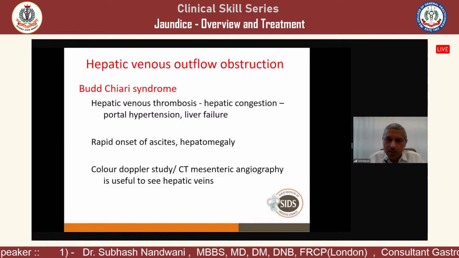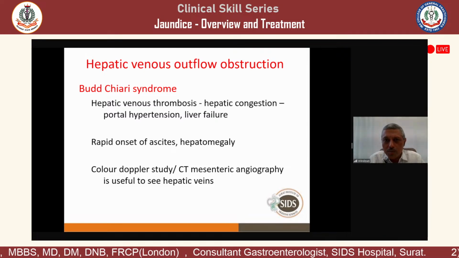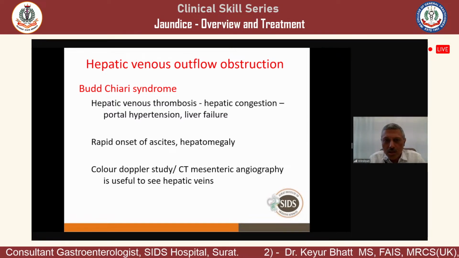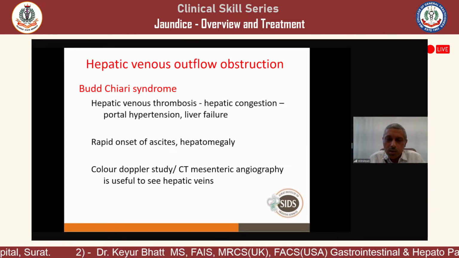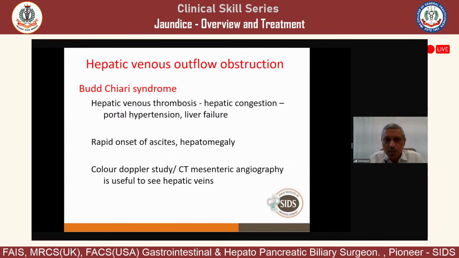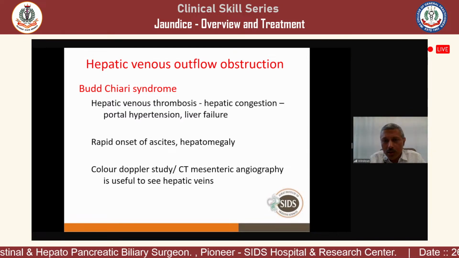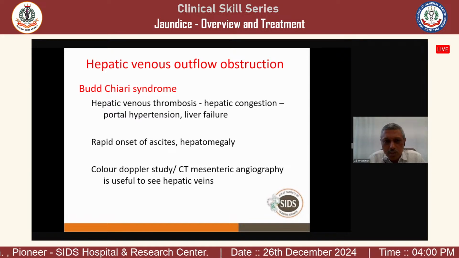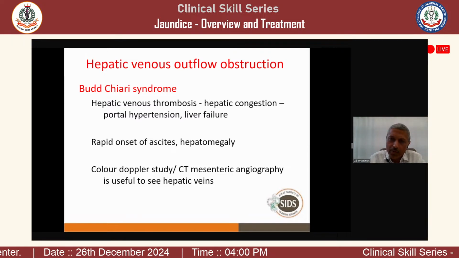Then you tap the ascites, and it should be high protein ascites with high SAG. SAG means serum ascites albumin gradient. If the serum ascites albumin gradient is more than 1.1, that suggests portal hypertension. Here there is portal hypertension, so SAG will be more than 1.1. But the liver will be enlarged, and this will be high protein ascites, more than 2.5 gram protein in the ascitic fluid. So high protein, high SAG is Budd-Chiari syndrome. High protein, low SAG ascites will be tuberculosis, malignancy, or pancreatitis. So this is a rapid onset of ascites with hepatomegaly, and color Doppler, or you can go for CT angiography or mesenteric angiography, which will show the blocked hepatic veins.